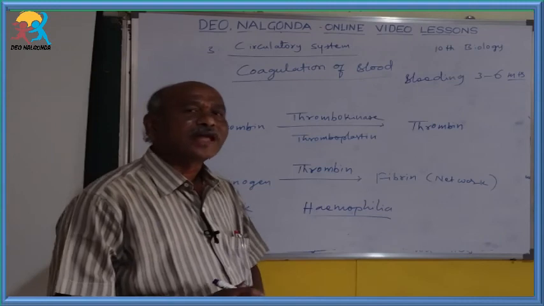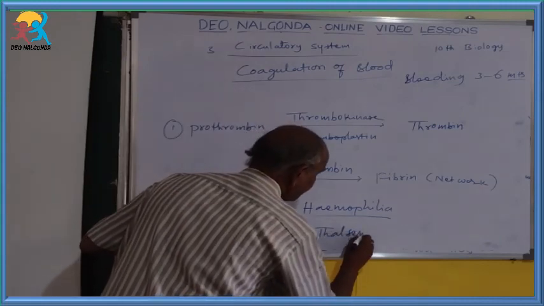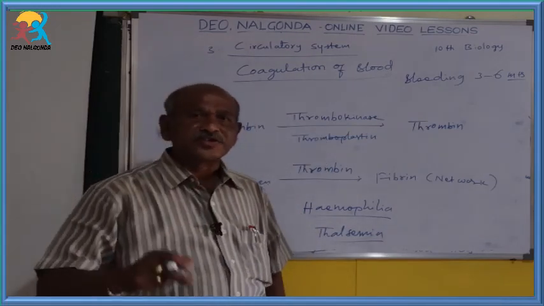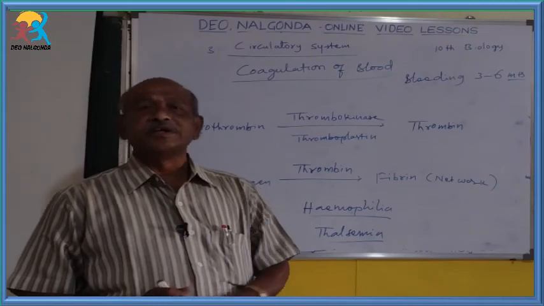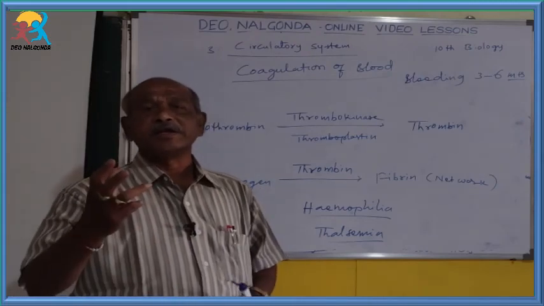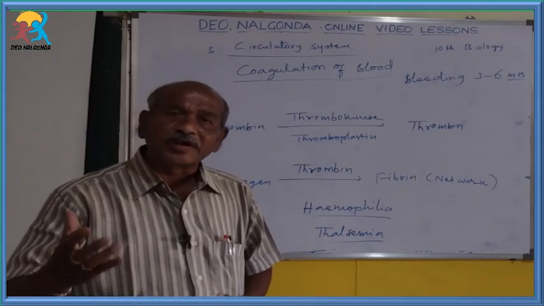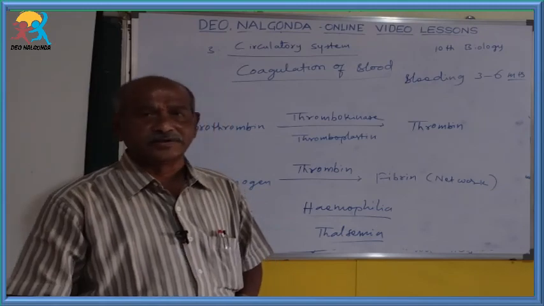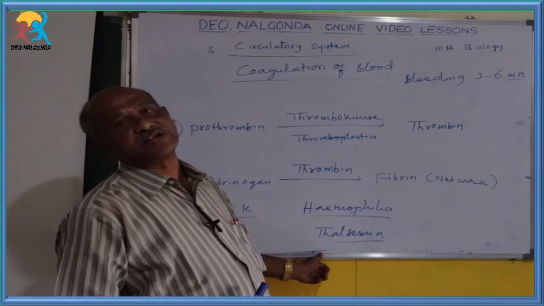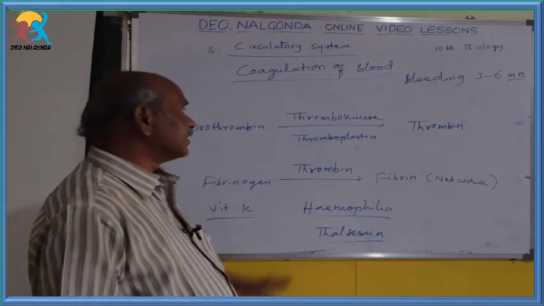Okay, next one, thalassemia. This is another blood disease. It is also one kind of hereditary disease. In these children, mainly hemoglobin is deficient, so a sufficient amount of hemoglobin is not present in the blood. The deficiency of hemoglobin leads to thalassemia. This is also another kind of hereditary disease.